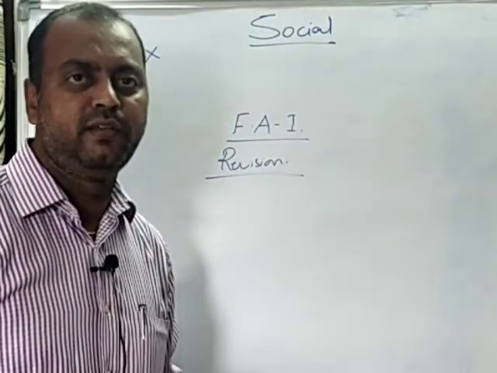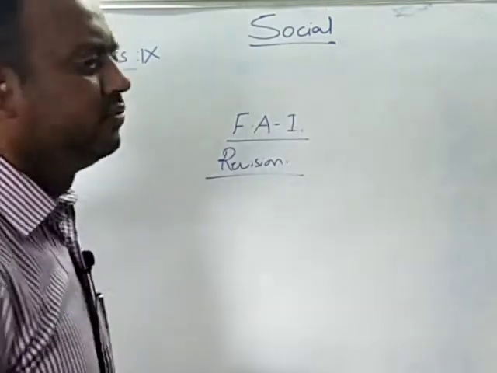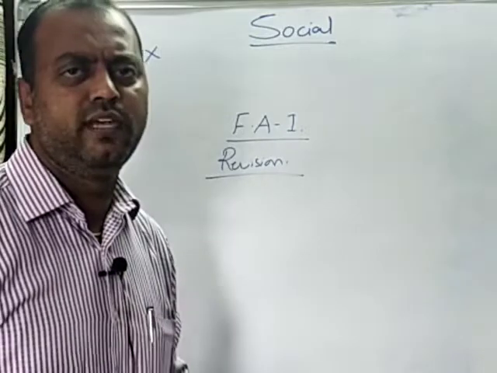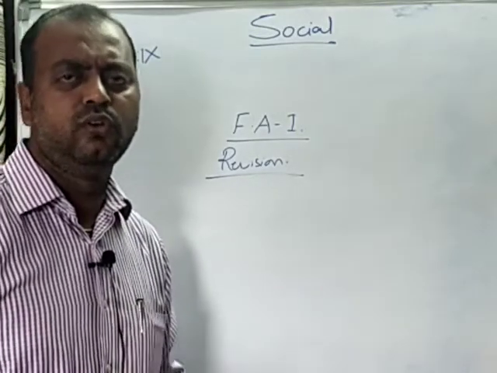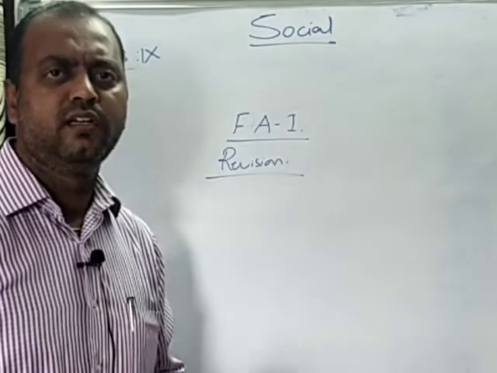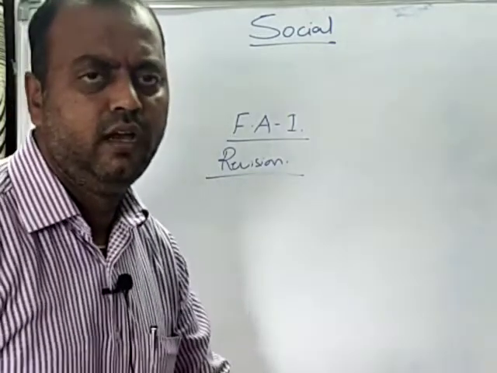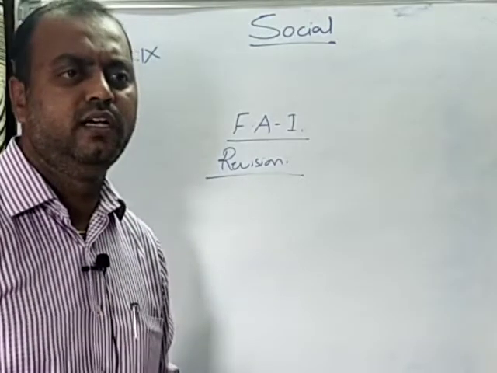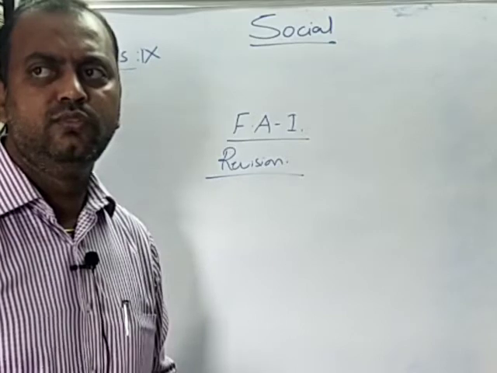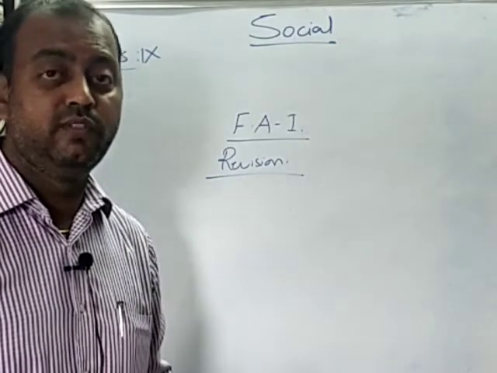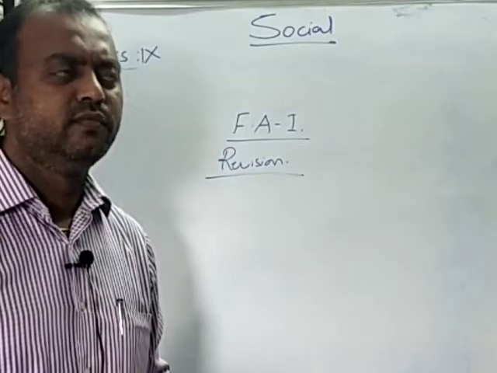We have seen in the previous class regarding the natural realms of the earth. Under the natural realms of the earth, we have divided the earth into 4 layers or 4 natural realms: lithosphere, hydrosphere, atmosphere and biosphere. Out of them, we tried to understand in the previous classes regarding the lithosphere, and we also tried to see the work of the water, work of the glacier, work of the winds.